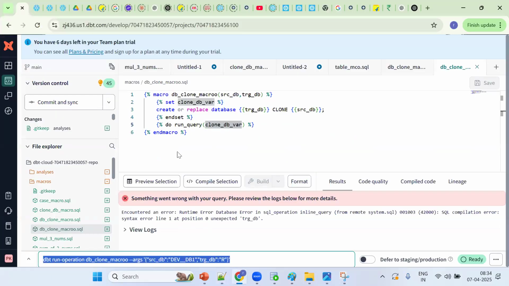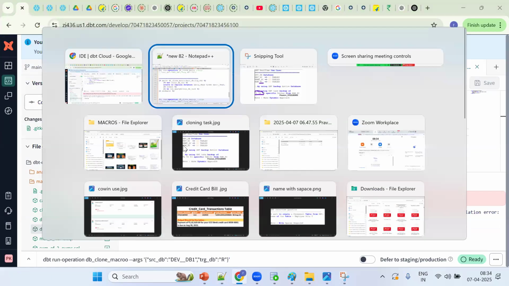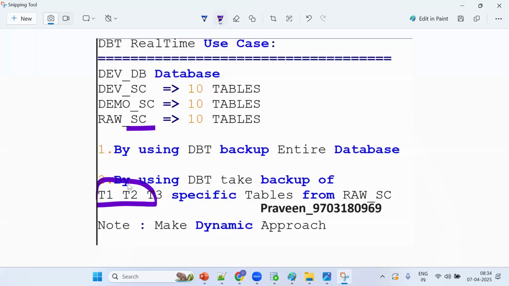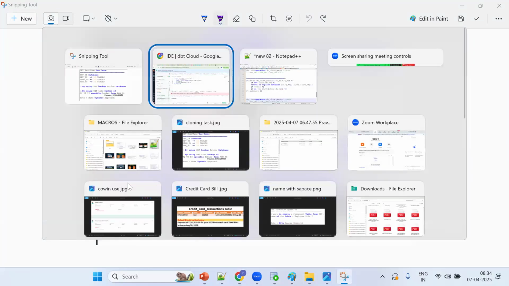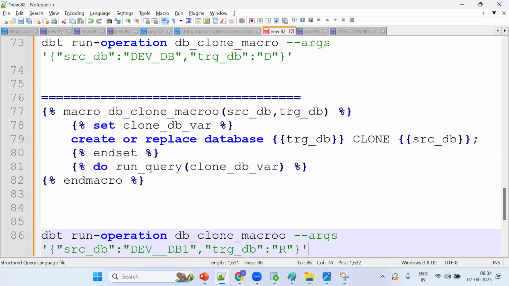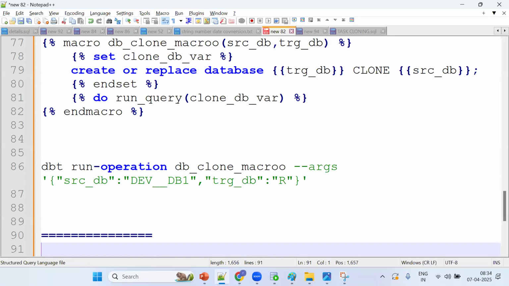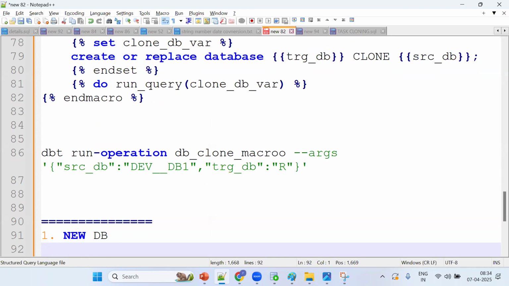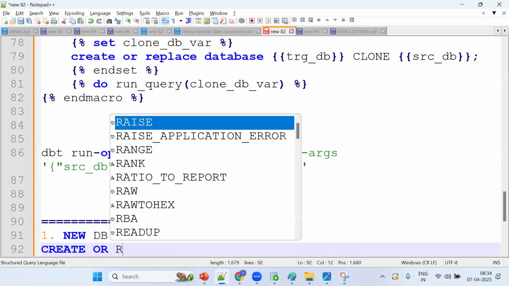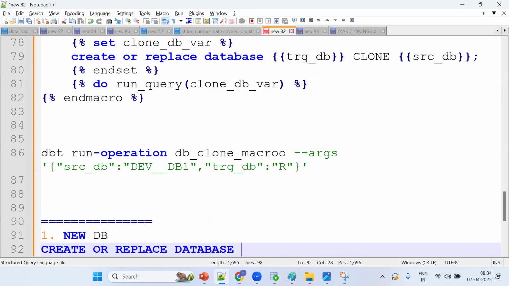Okay, we'll see the same thing here. Now the second task: first we need to create a new database. Tell me, what is the syntax to create a new database? So create or replace database, new database.